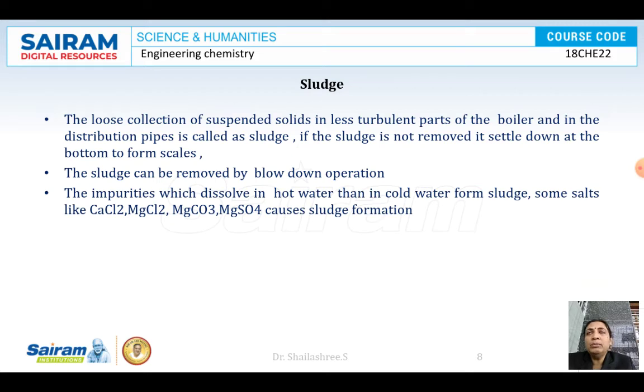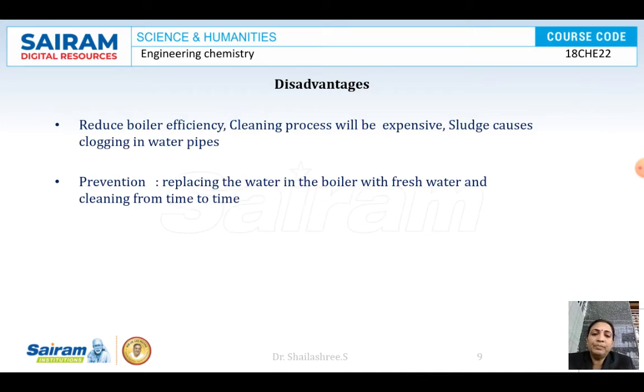The impure water should be removed from the boiler, and in its place fresh soft water should be filled. The impurities which dissolve more in hot water than in cold water will form the sludge. Some salts like calcium chloride and magnesium salts are responsible for this sludge formation.